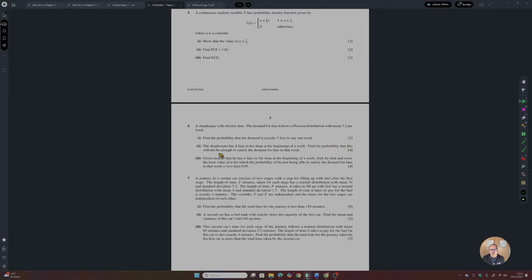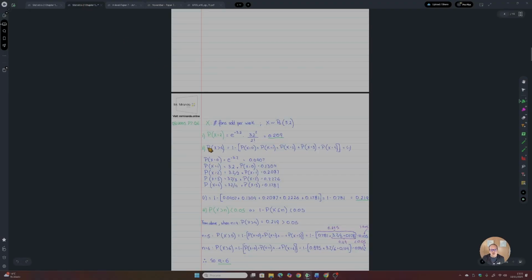What does this mean? This means that if the shopkeeper is not able to satisfy the demand, it means that he would need more than 4 fans, right? So what you are being told to calculate is the probability that X is bigger than 4. As you know, this is 1 minus the probability that X equals 0, X equals 1, X equals 2, X equals 3, and X equals 4. So I paused here the calculation to make the individual calculations for the probabilities over here.